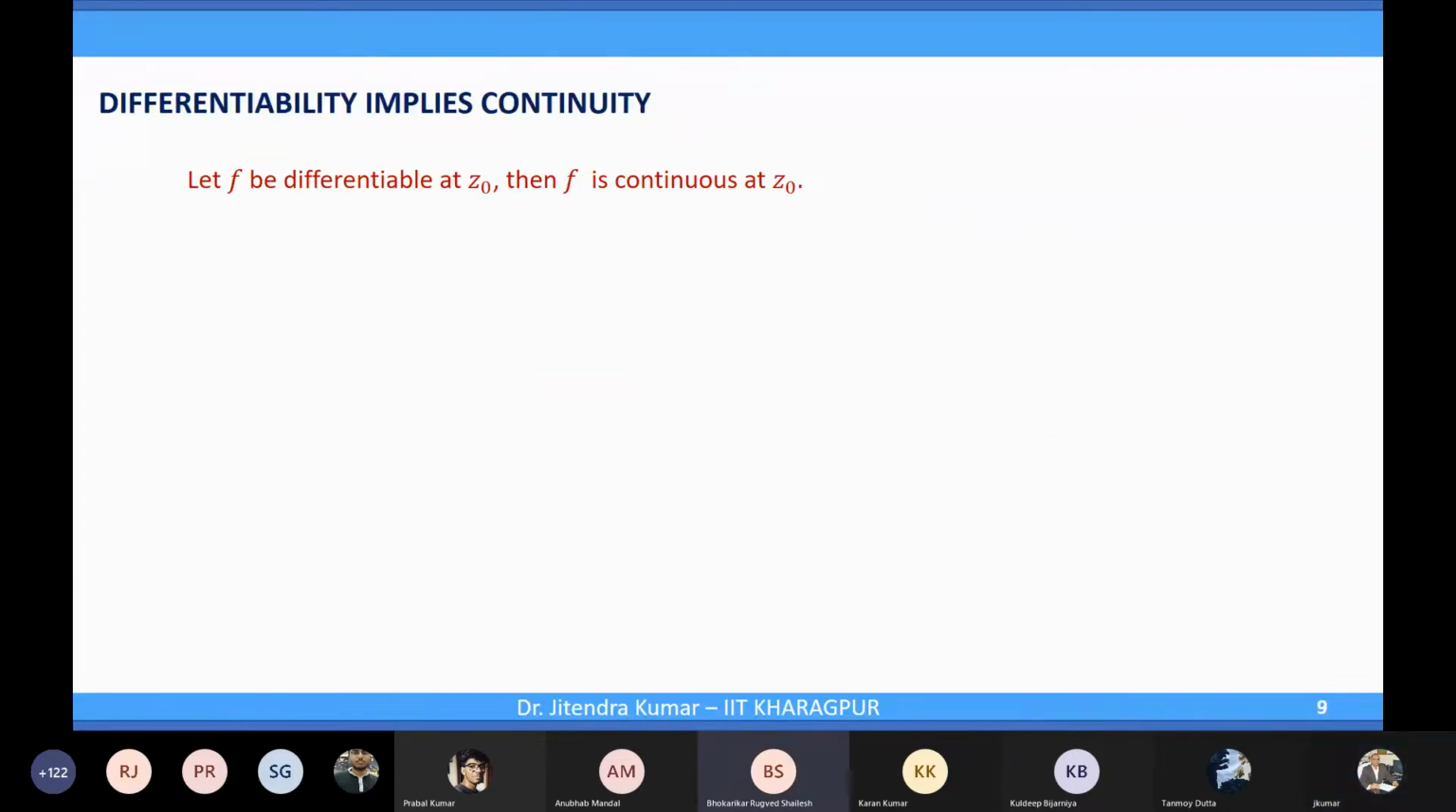Okay, sir. So you have the differentiability implies continuity here also. So f(z) is differentiable at z naught, and then f is continuous at z naught. So differentiability implies continuity in this case. So we can prove it actually.